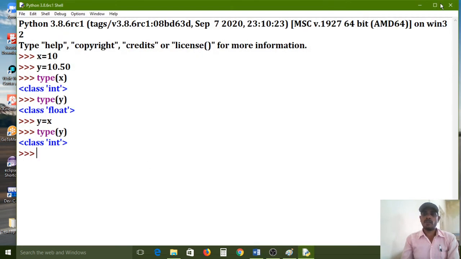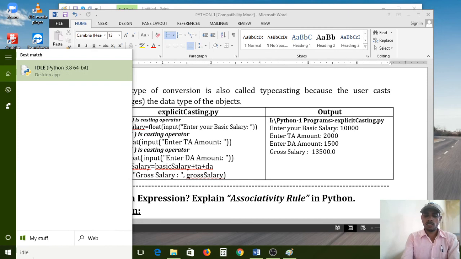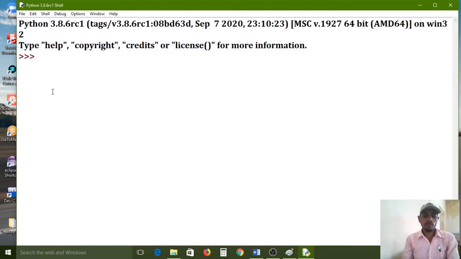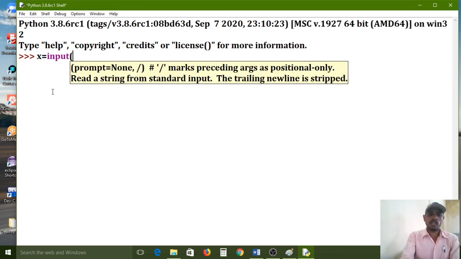You can simply understand. For that I am opening the IDLE window again. For your understanding, I will show clearly. Okay, now I want to collect input. I want to do some mathematical operation. For that, the input of the x variable I want to collect through the keyboard. Directly we haven't assigned any value. It will take any value through the input function. If you use the input function, you have a chance to collect input through the keyboard.